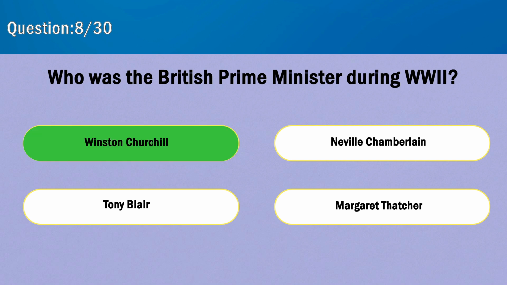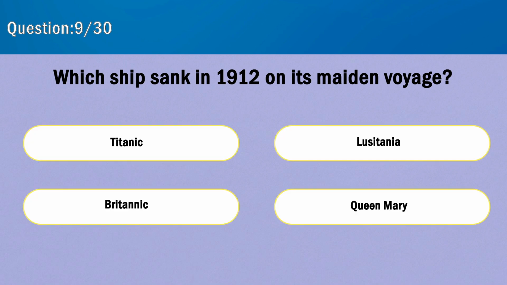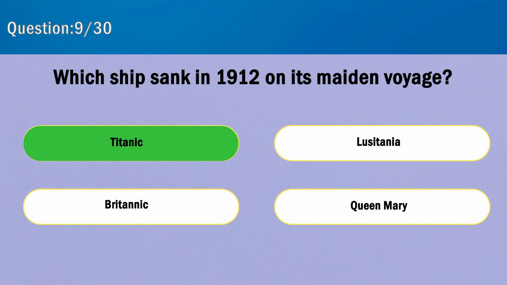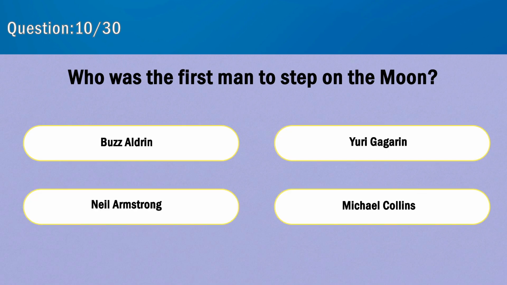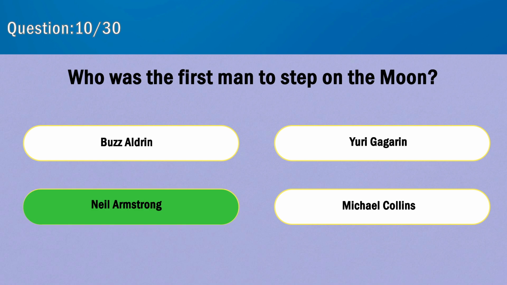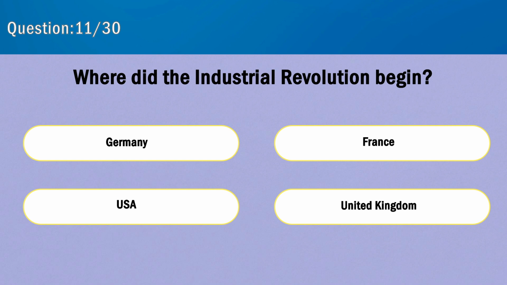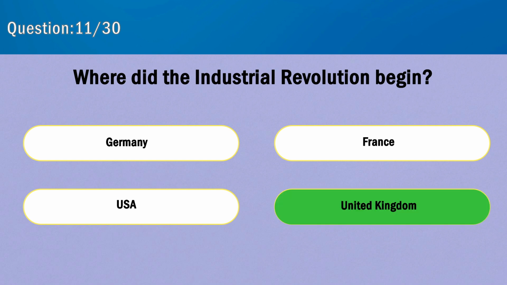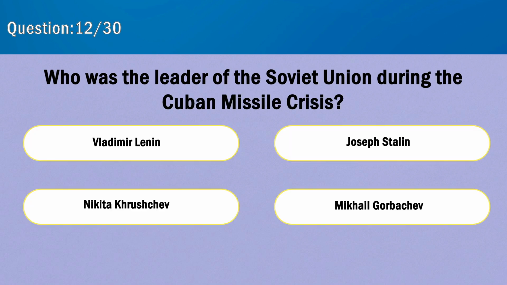Winston Churchill. Which ship sank in 1912 on its maiden voyage? Titanic. Who was the first man to step on the moon? Neil Armstrong. Where did the Industrial Revolution begin? United Kingdom. Who was the leader of the Soviet Union during the Cuban Missile Crisis?